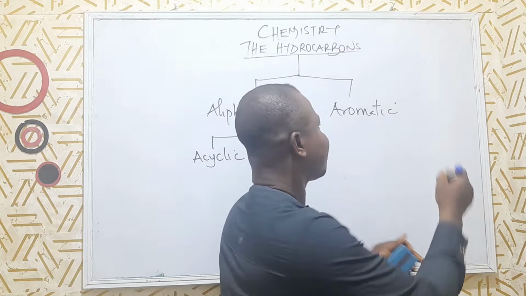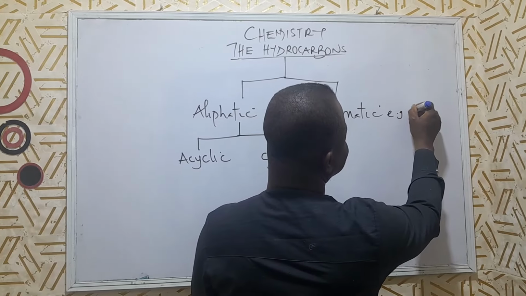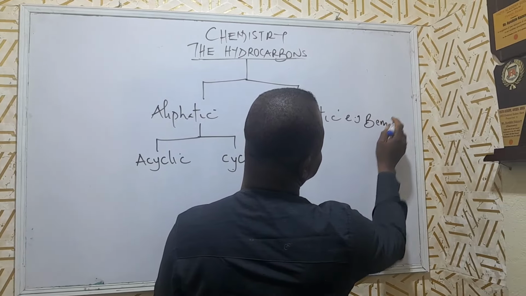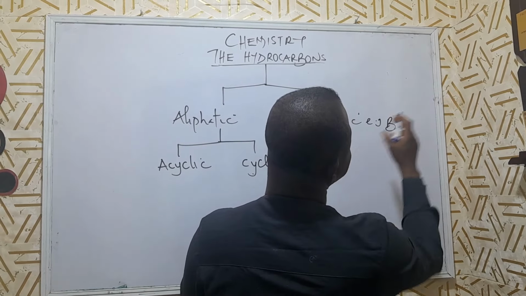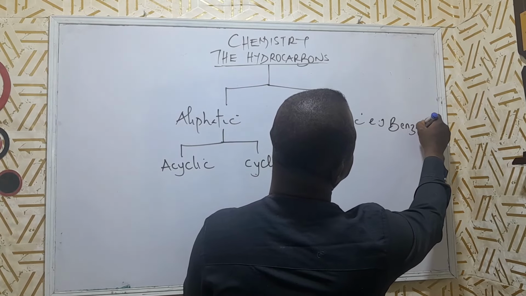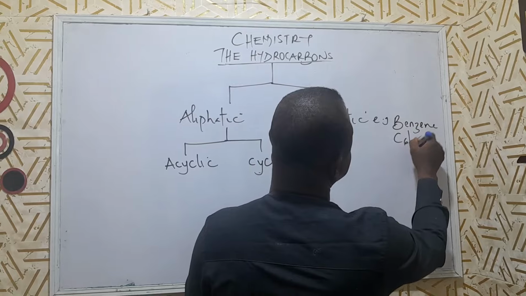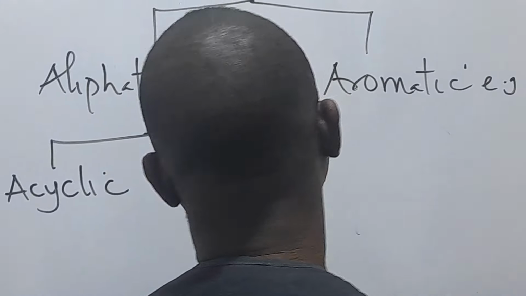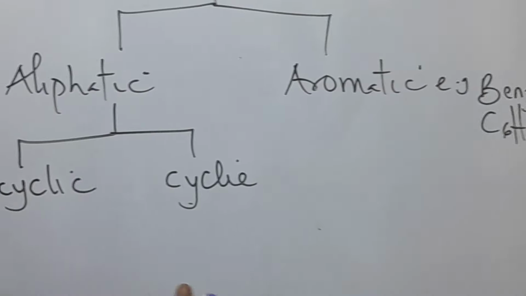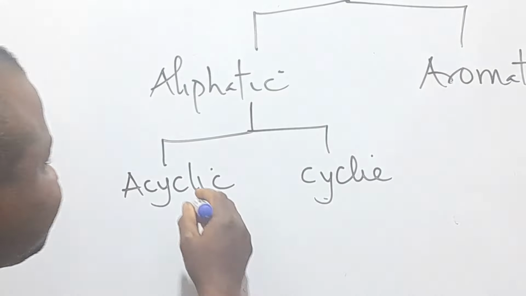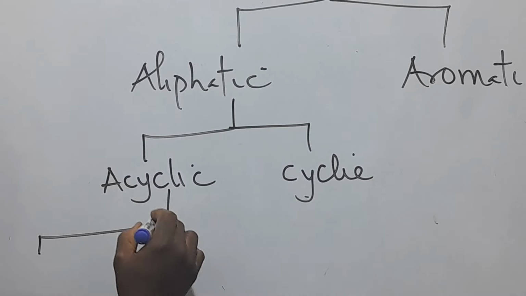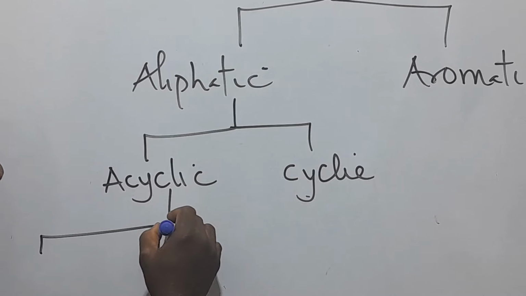E.g., you can have benzene, which is C6H6 and the likes. Acyclic can be divided into three.